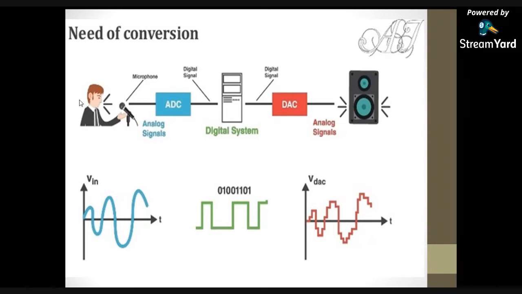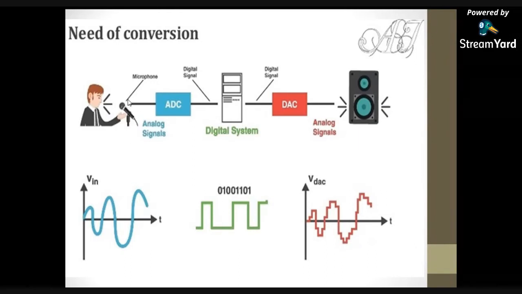So here this person is speaking, so the voice signal is analog in nature. Here he is speaking on the microphone. This microphone will convert the sound signal into the electrical signal.